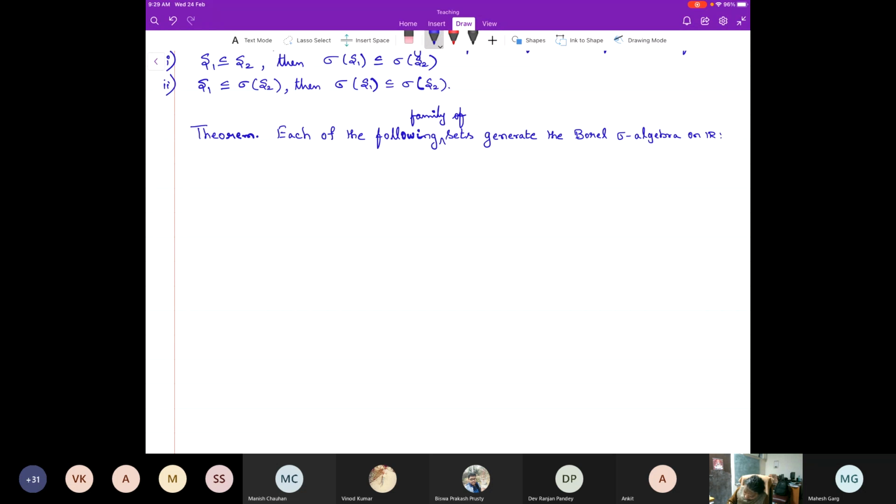So first one is open (a, b) in R with a less than b. Second one is closed-open, half open.